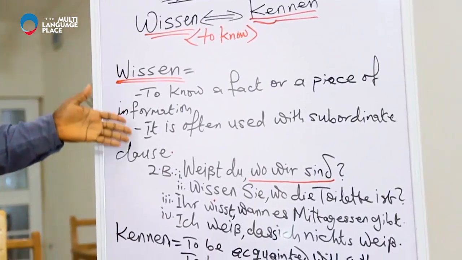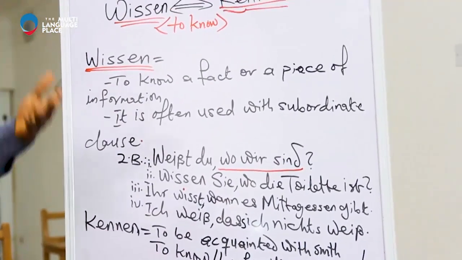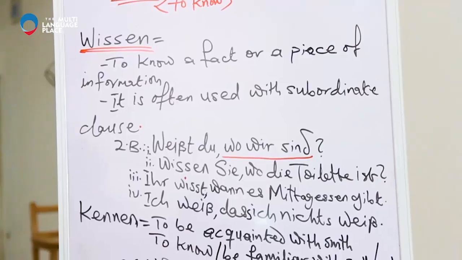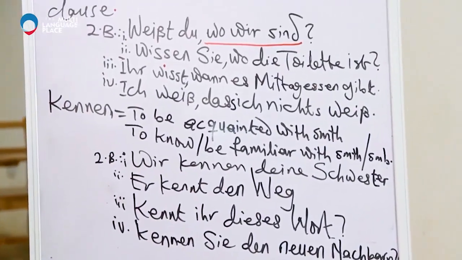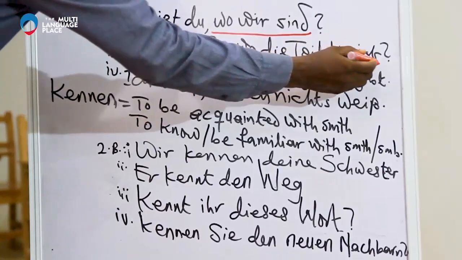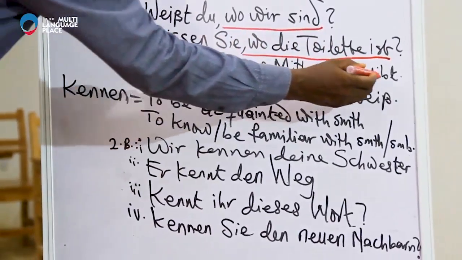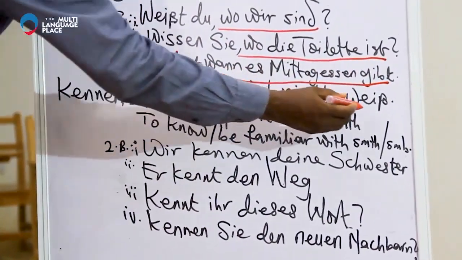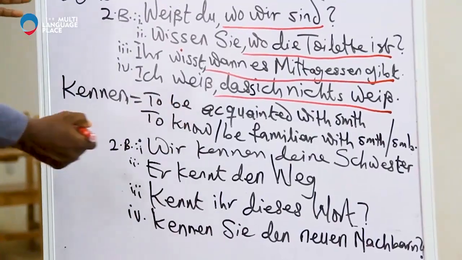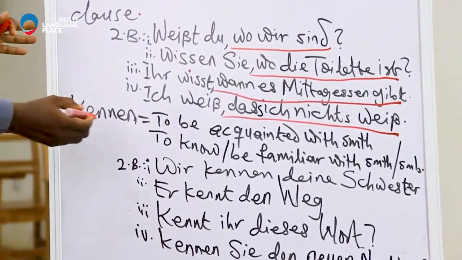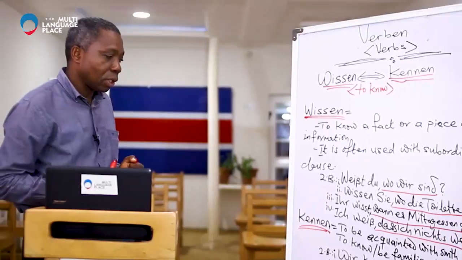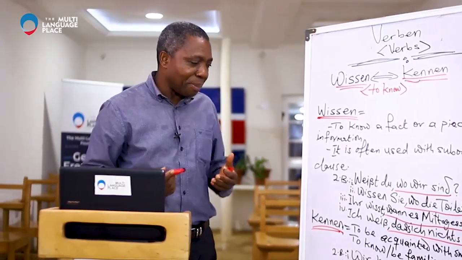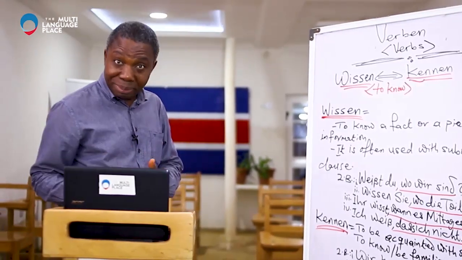Now we go to kennen. So from wissen, this is the meaning: to know a fact or a piece of information. And the characteristic of wissen is that it is often used with a subordinate clause. You can see we have a subordinate clause here, another here, and another here. And then we come to kennen. Kennen means to be acquainted with something, or to know or be familiar with something or somebody.